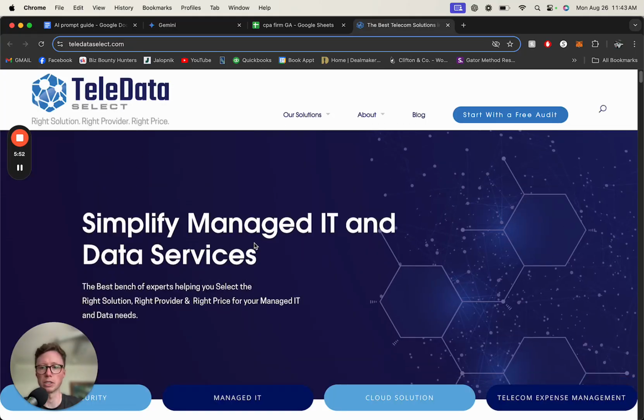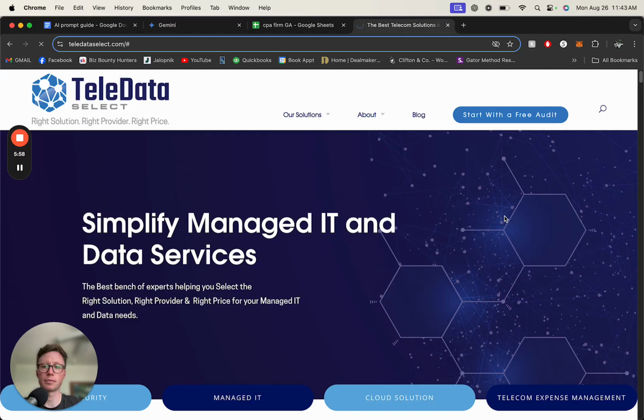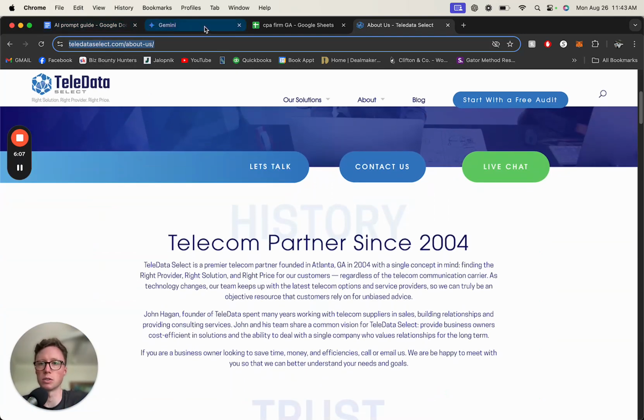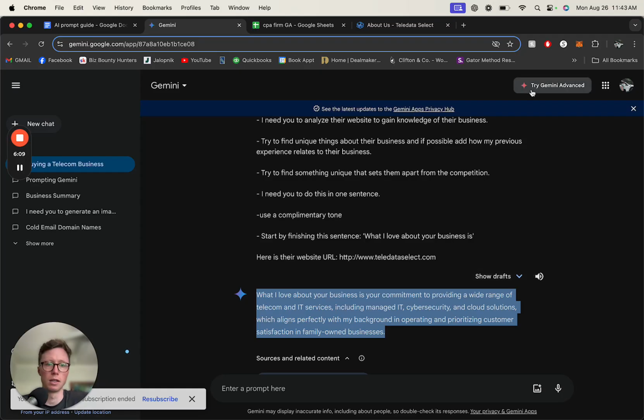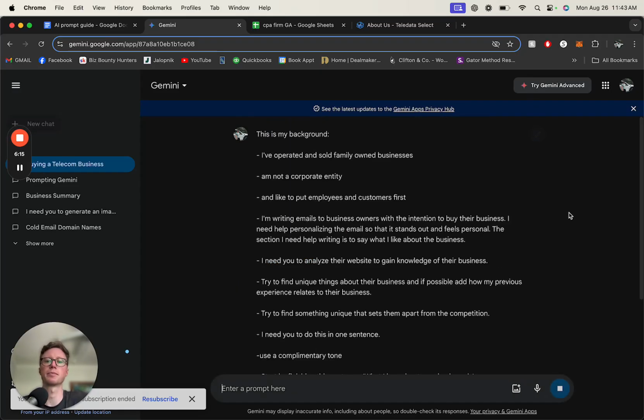So yes, managed IT and data services. You can go to their about page. So I also sometimes will use the about page link when we do the prompt, so we can try that. So since 2004, so let's see. Let's update this again and change the URL to their about page.